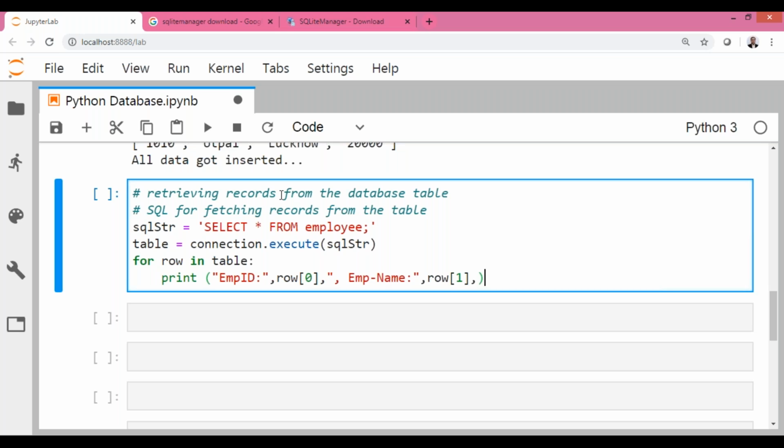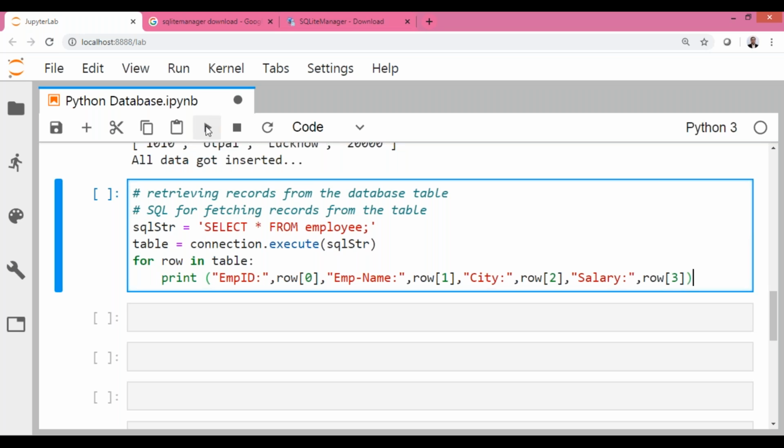Okay, so I shall go for this city. So city is there. I'm not giving this comma, already the blank spaces are there, it will work. So city colon, going for this row 2, and last one is the salary, row 3. So in this way it will pick up all the values retrieved from here.